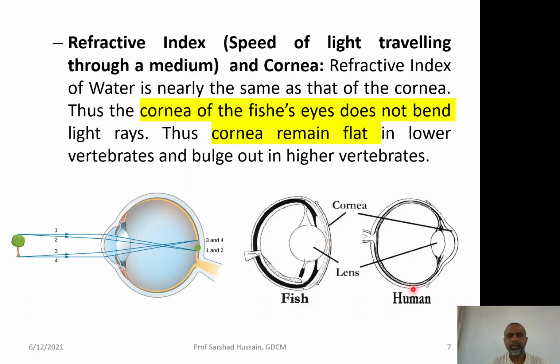In addition to it, the cornea is flat in the case of fishes, whereas in the case of land vertebrates, the cornea is bulged out and the refractive index of the air and that of the eye is not similar. So, there is a bending of the light, as observable from this picture.